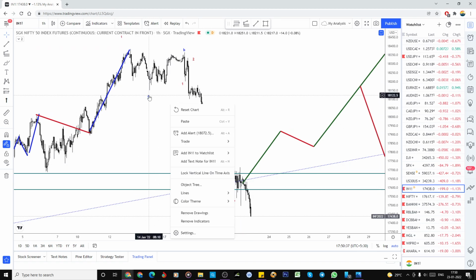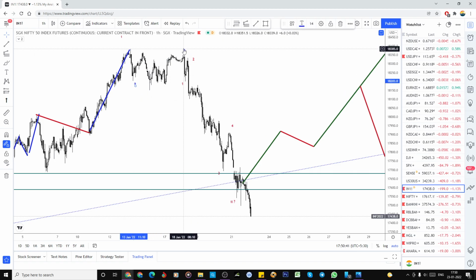So what do we mean by a diagonal formation? Each wave gets an ABC, so everything is in a three-wave structure. This ABC is a 1, ABC is a 2. This one is an ABC as a W, X, ABC as a 3. So everything is perfect. From here, this is the A.